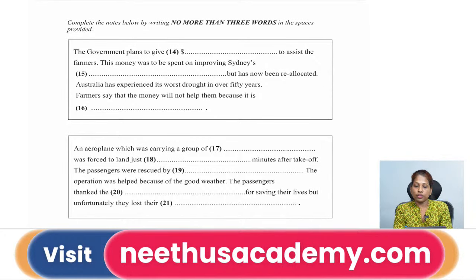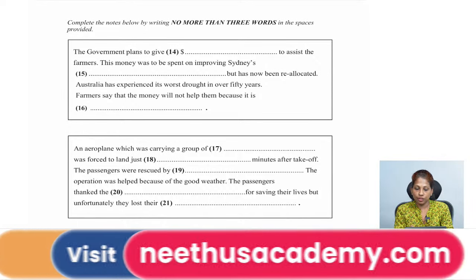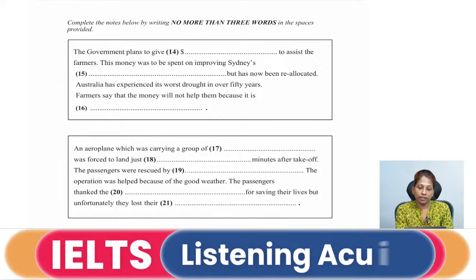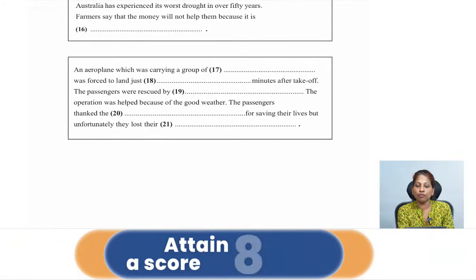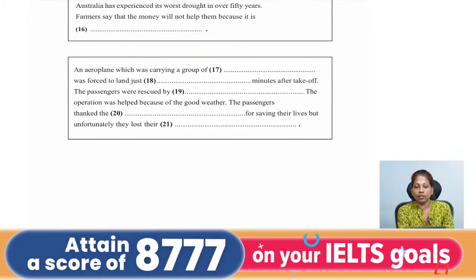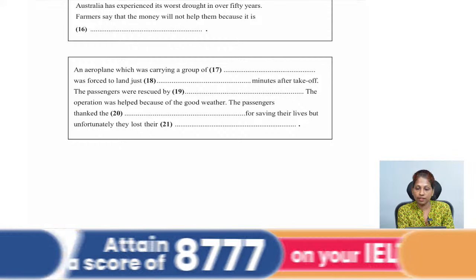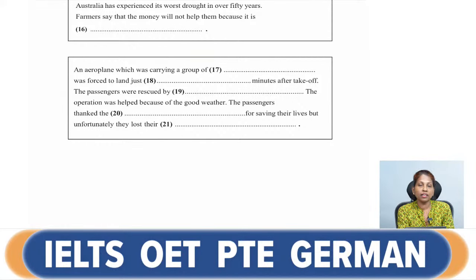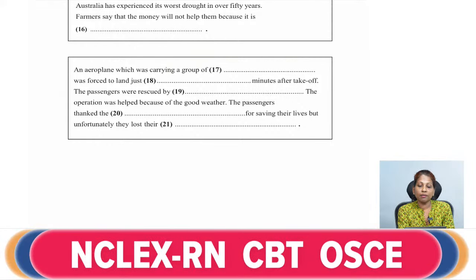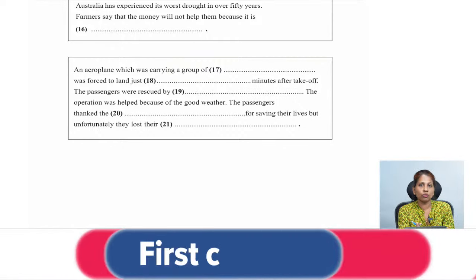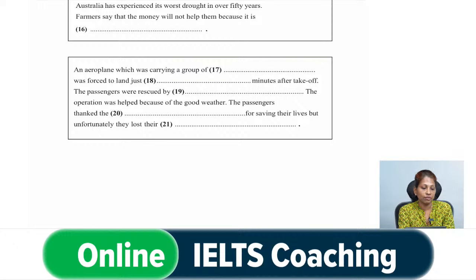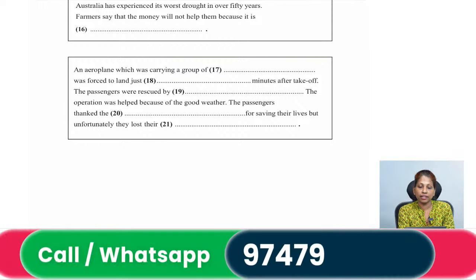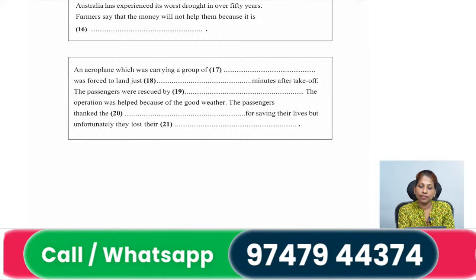Now, going forward, from 17 to 21, the blanks we have to fill relate to the aeroplane. Now the next piece of information: an aeroplane which was carrying a group of dash was forced to land. That is, we are looking for the 17th answer. Normally aeroplanes carry people, so it can be some group of people. We have to look for a noun definitely. So, an aeroplane which was carrying a group of dash was forced to land just dash minutes